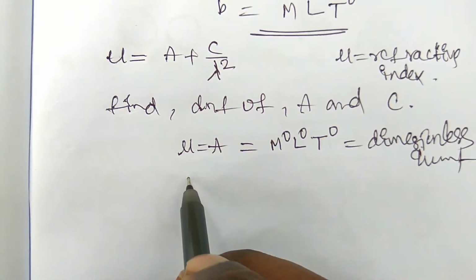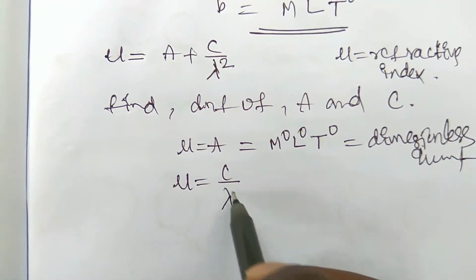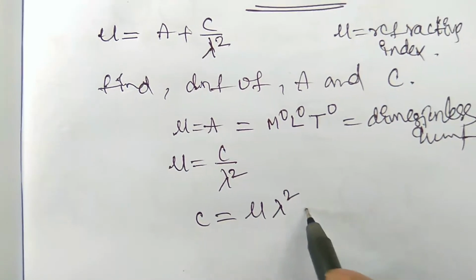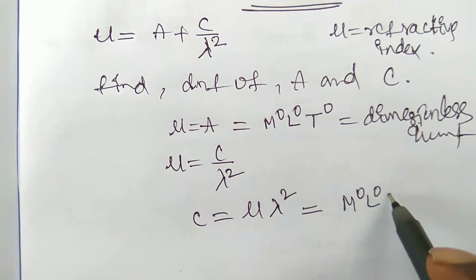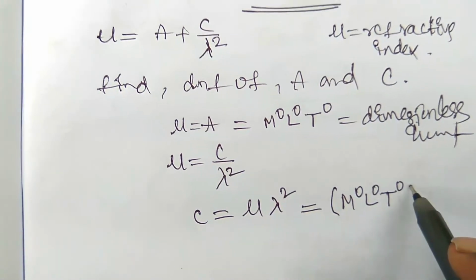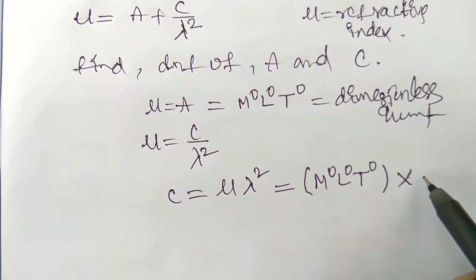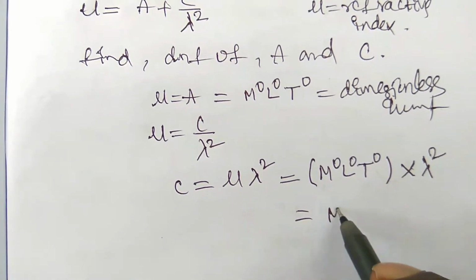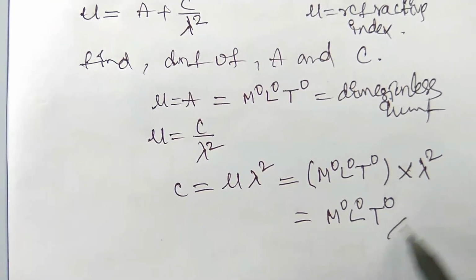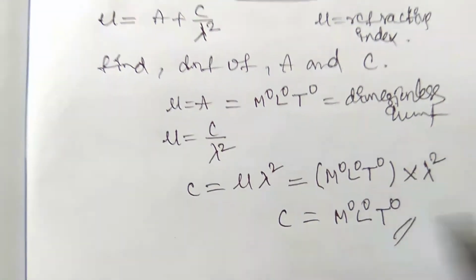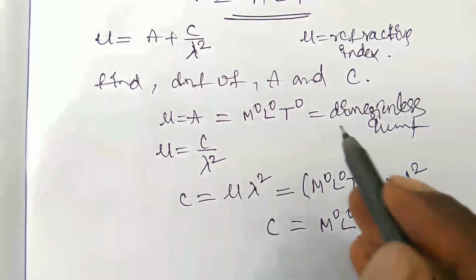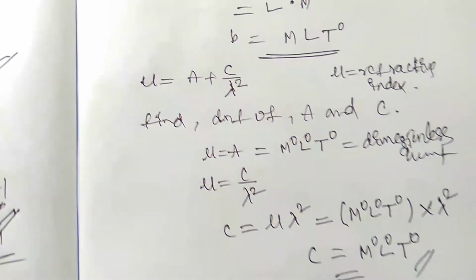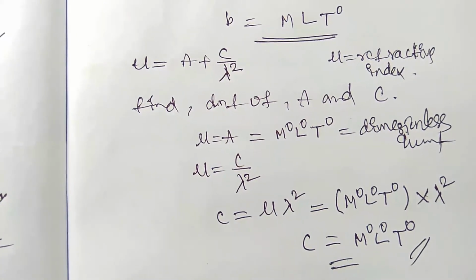Coming to C: mu is equal to C by lambda square, so C is equal to mu into lambda square. Here mu is M^0 L^0 T^0, dimensionless, multiplied by the other physical component, which is also dimensionless. So you can write M^0 L^0 T^0. So A and C are both dimensionless quantities. This is a very important pattern for finding the dimensional formula of an unknown physical component.